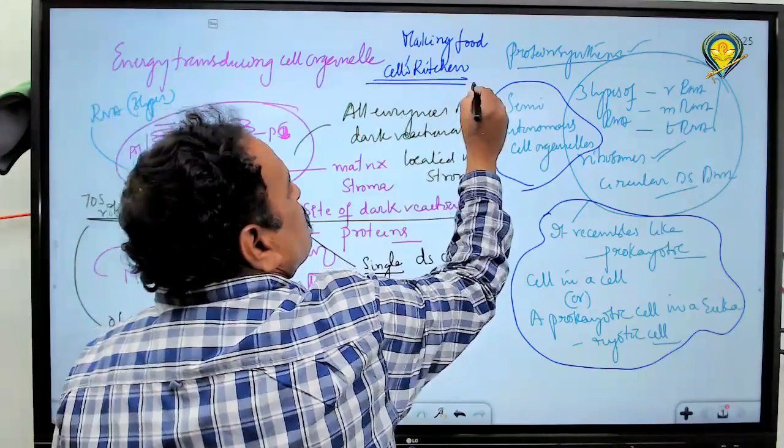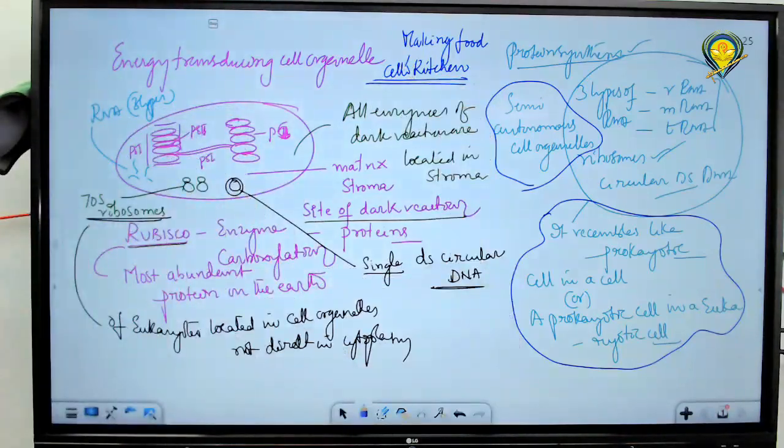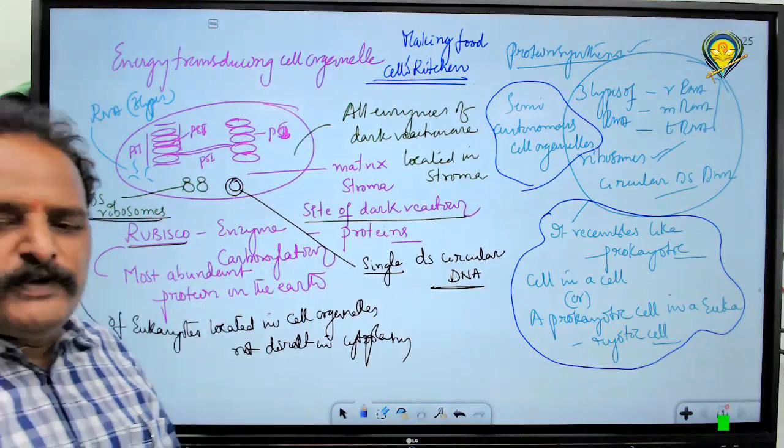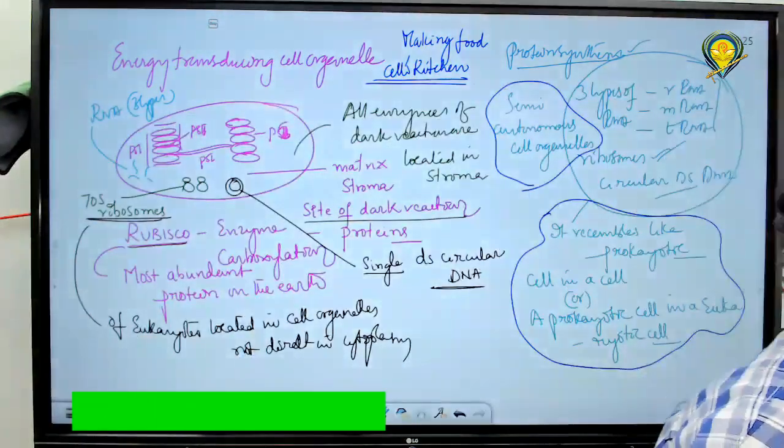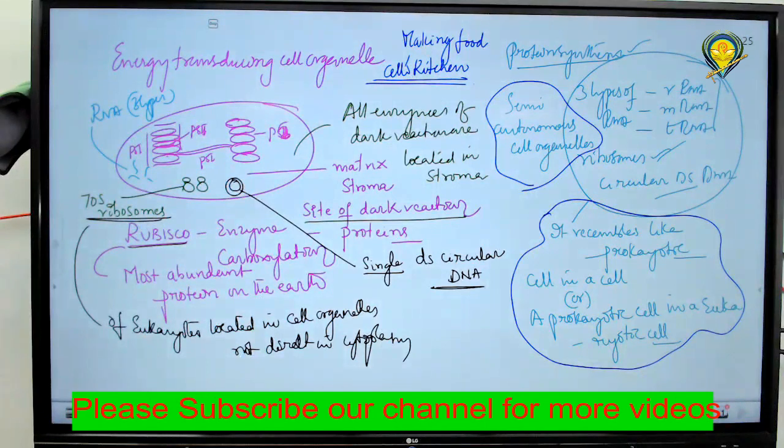What is the cell's kitchen? Chloroplast is called the cell's kitchen because food is manufactured in a chloroplast through the process of photosynthesis. Hence it is called the cell's kitchen.